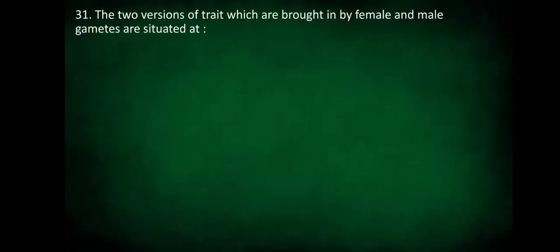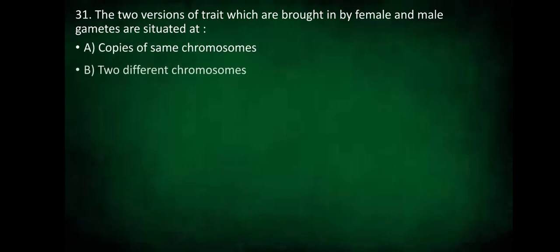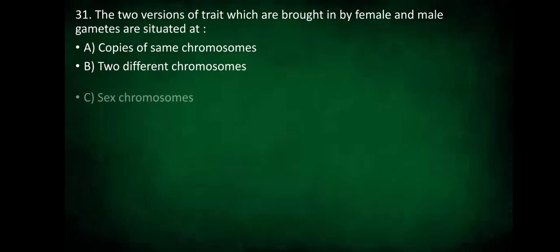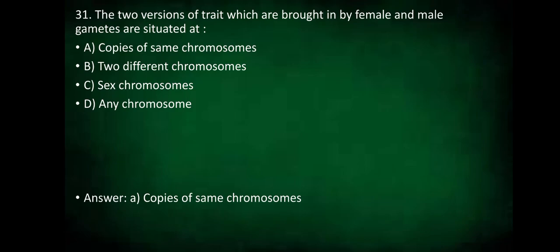The two versions of trait which are brought in by female and male gametes are situated at copies of the same chromosome, two different chromosomes, sex chromosomes, or any chromosome. So the answer is copies of the same chromosome. The two versions of trait which are brought in by female and male gametes are situated at copies of the same chromosome.